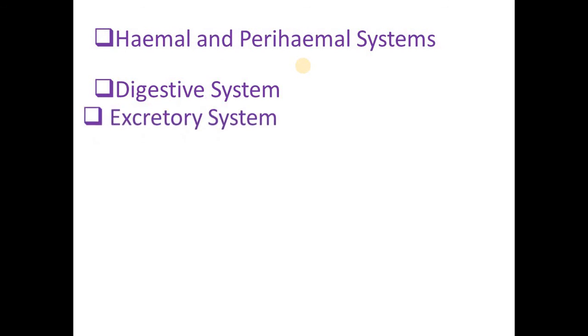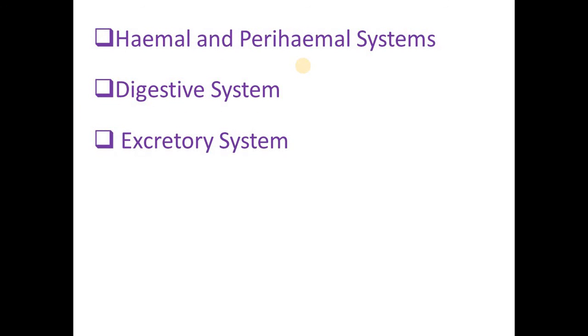Next is the excretory system. A specialized excretory system is absent in echinoderms. The excretory products diffuse out from the body tissues into the coelomic fluid from where they are finally eliminated. If we talk about the reproductive system, the echinoderms are usually dioecious. That means sexes are separate. The reproduction is sexual.